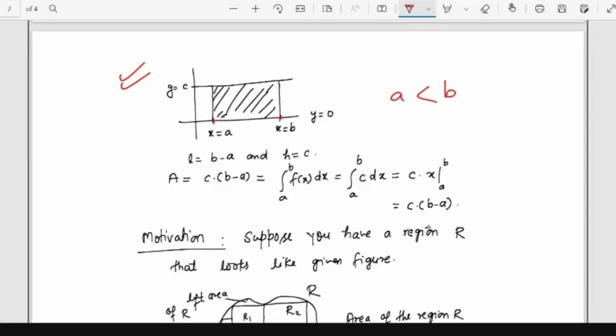Then I pick these points a and b and draw vertical lines, and at y equal to c I make this rectangle. My length is b minus a and height is c. Then what is the area? c times this length, and this length is nothing but b minus a. So area will be c times (b minus a).